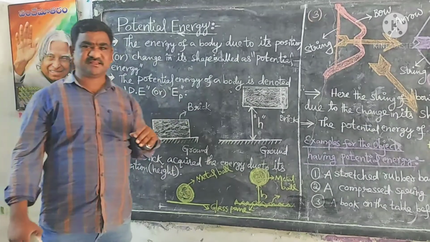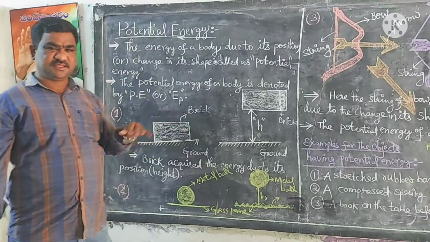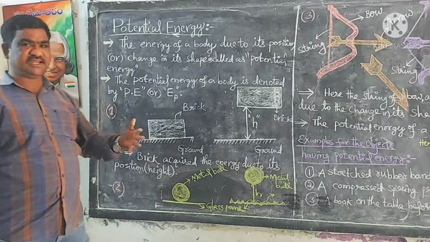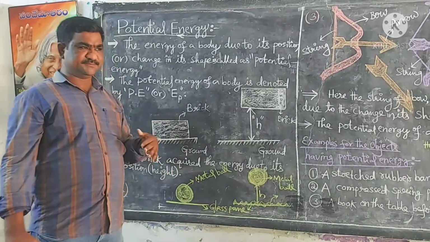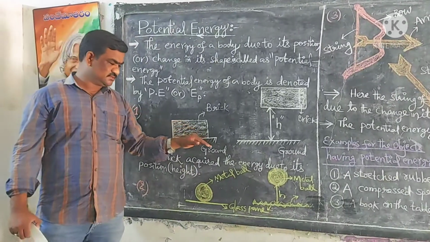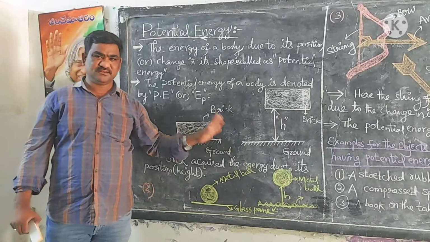To understand the concept of potential energy in detail, we have to consider some activities related to this topic. First of all, imagine that a brick is lying on the ground.